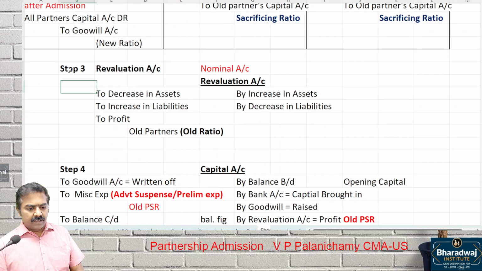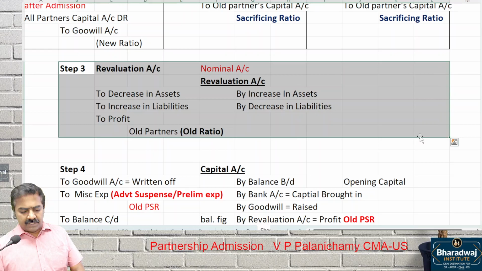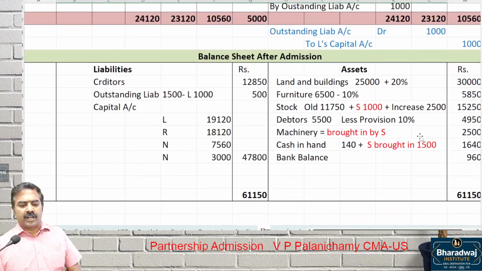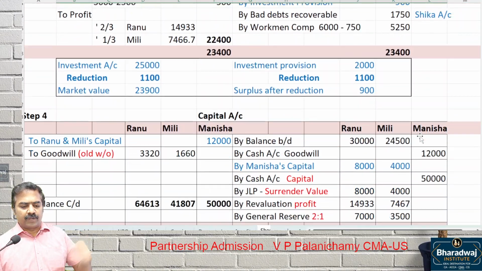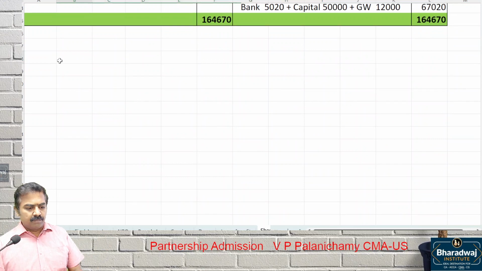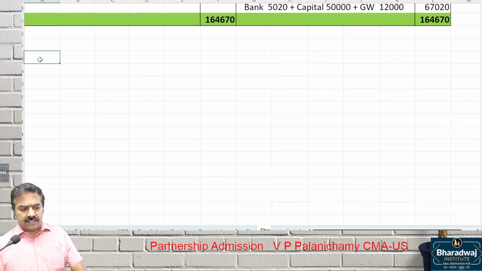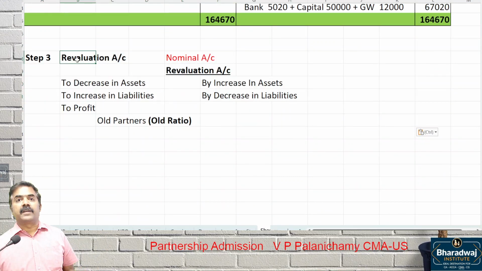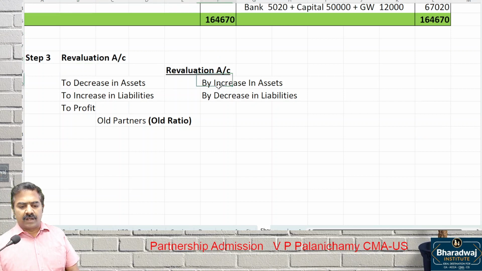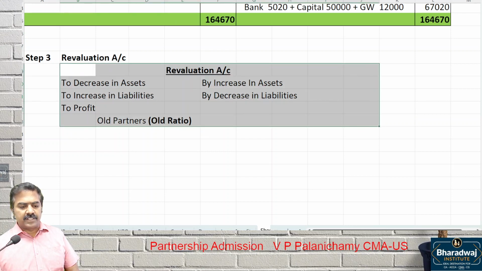Simple. Wherever there is the word memorandum, it is rough work. We'll do the rough work and throw it away. Memorandum revaluation account, how to prepare this, sir? Wait. In step 3, which account do we prepare? Revaluation account, where we record increase in assets and decrease in liability, which is a gain. Decrease in assets and increase in liabilities we record, which is a loss. We transfer the profit to the old partners in which ratio?